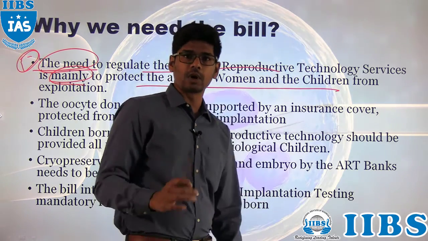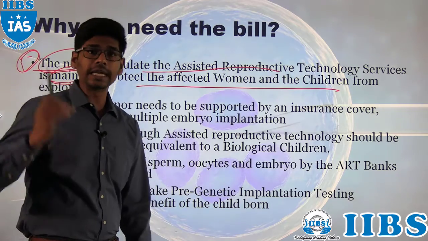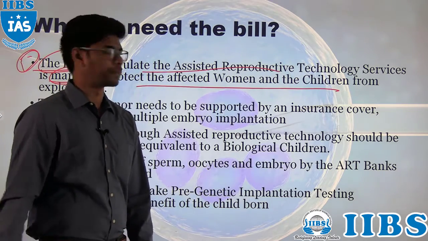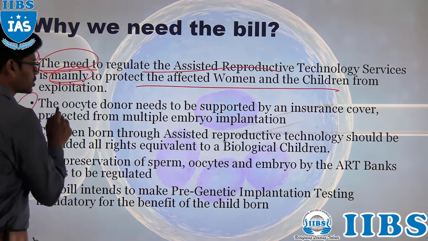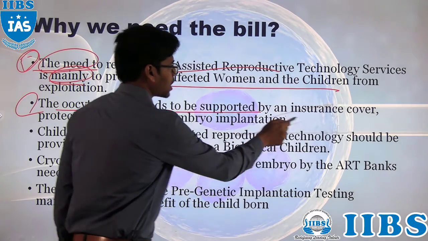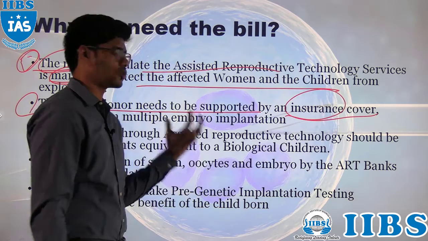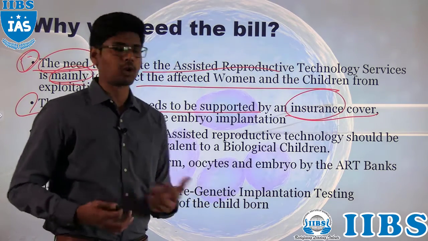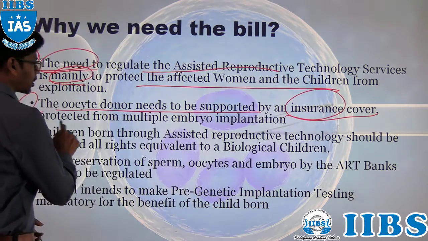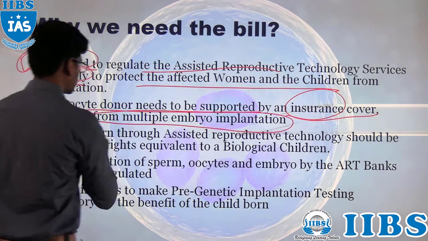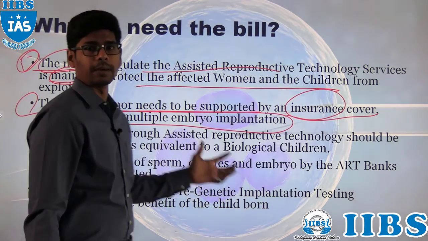So to prevent the exploitation, we are bringing this into the mainstream. And the oocyte donor needs to be supported by insurance cover, right? Whoever the person donating the oocyte is has to have this insurance cover because there will be many hormonal changes happening. They have to be protected from multiple embryo implantations.